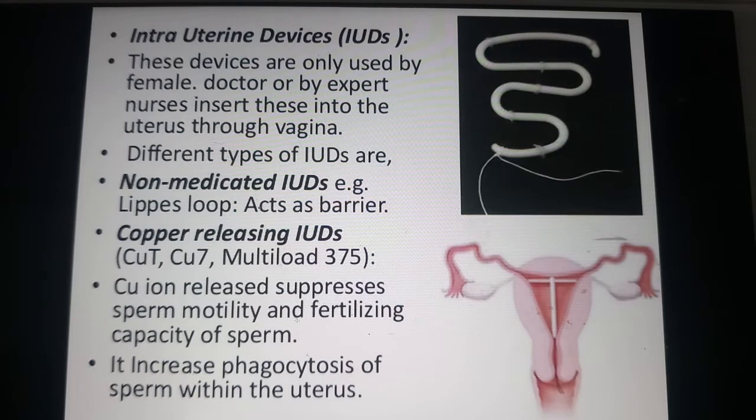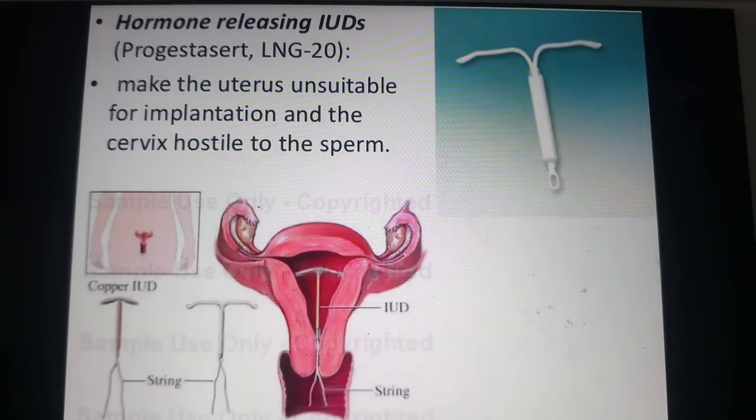Understood this one? What are the different types of IUDs? One is the non-medicated IUD, the best example is the Lippes loop. Another is the copper releasing IUDs, for example copper T, copper 7, multiload 375. Another is the hormone releasing IUDs, for example progesterone releasing and LNG-20.